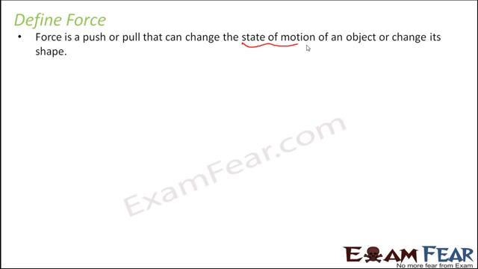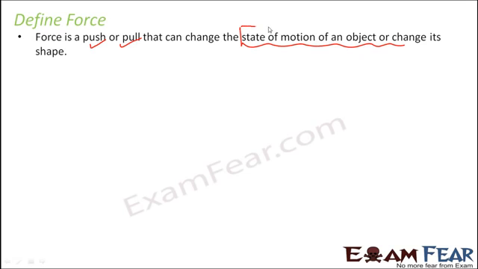Now we will see what we mean by state of motion and what we mean by change of shape. But when we talk about force, force could be a push, it could be a pull, it could be lifting an object, it could be dropping an object, it could be carrying an object. So all of these would require a force to be applied on that object. Now, what will this force do? It can either change the state of motion of an object.